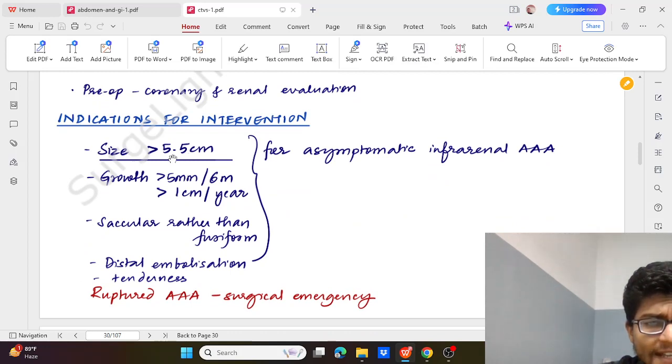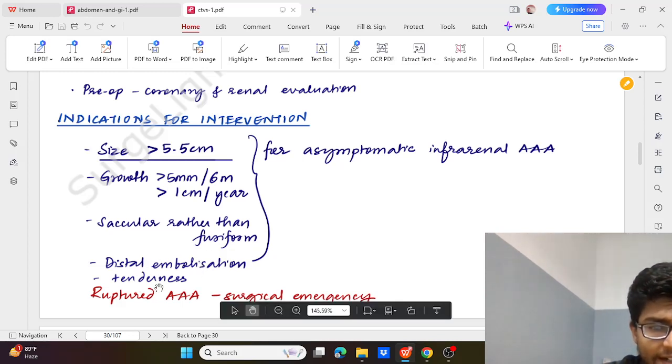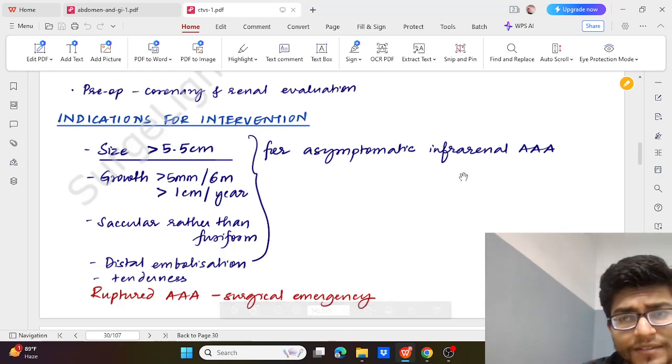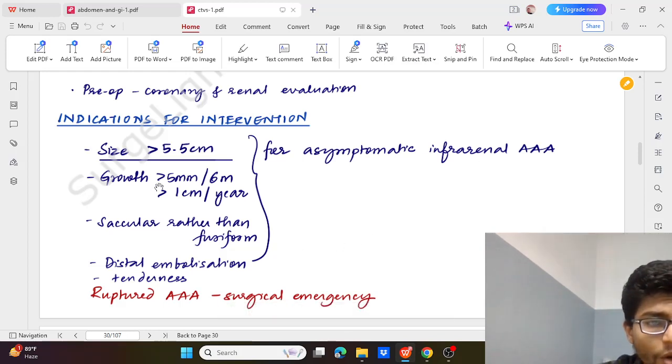Most commonly the indication is size, that is more than 5.5 centimeter, growth of more than 0.5 cm in 6 months or more than 1 centimeter in 1 year, saccular rather than fusiform shape, distal embolization, and tenderness. These are all the indications for repair of an asymptomatic infrarenal aortic aneurysm. Also, the size has to be considered.